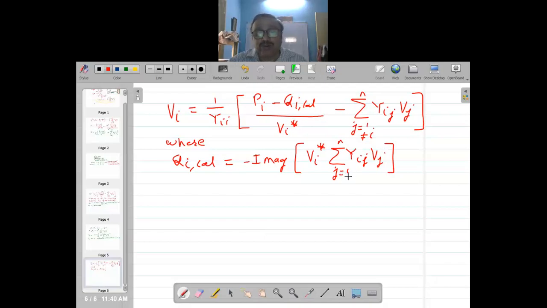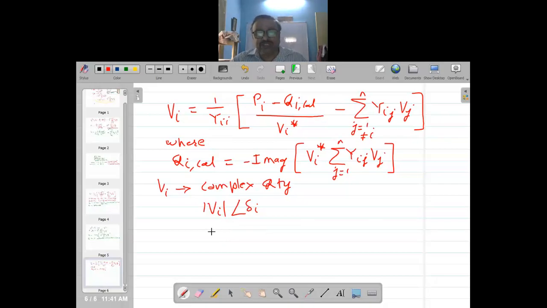Here j is not equal to I, that is not there. Please note. So this is the calculated value of QI which we substitute. And what we will get here is VI, which is a complex quantity, which is modulus of VI at an angle delta. In polar form, if we convert, we'll get like this.